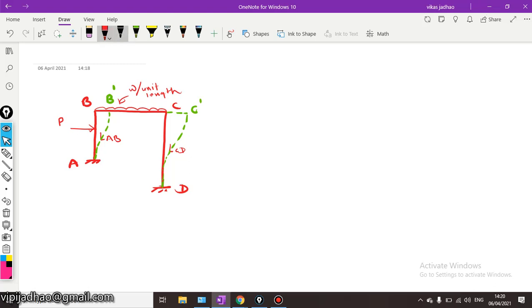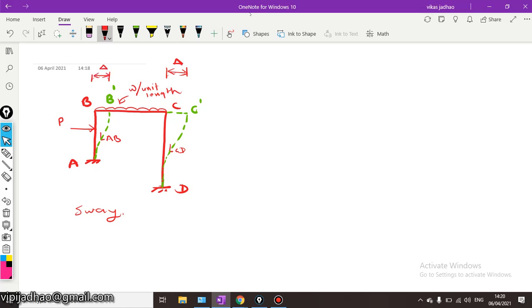Why is this happening? Because of the unsymmetrical or non-uniform sections of the columns, this frame will undergo sway. Due to this sway, a new unknown deflection delta is produced, this additional deflection.